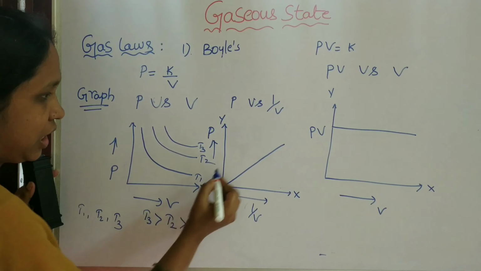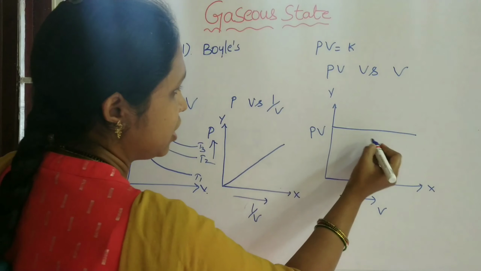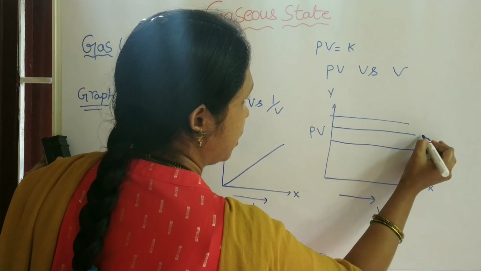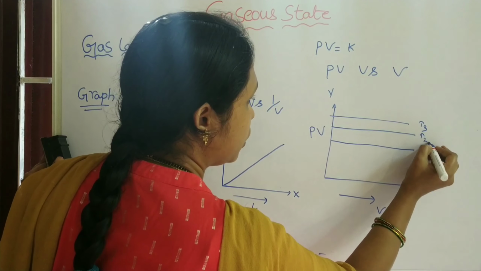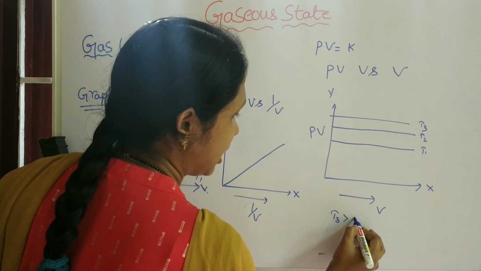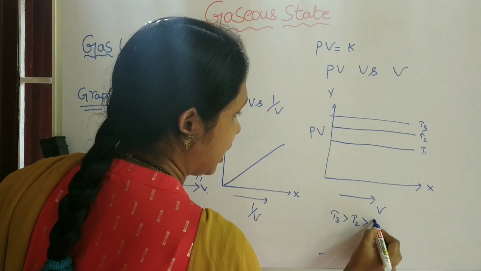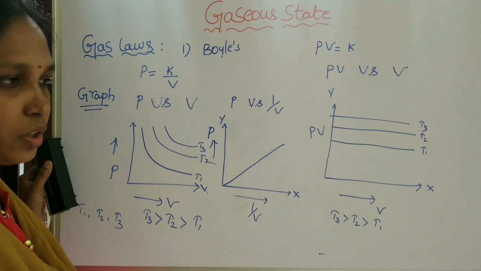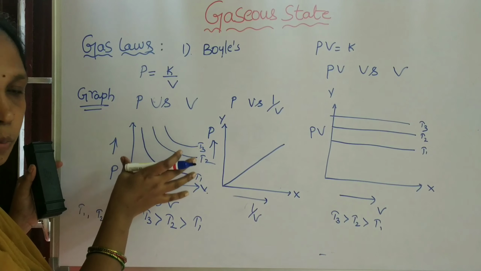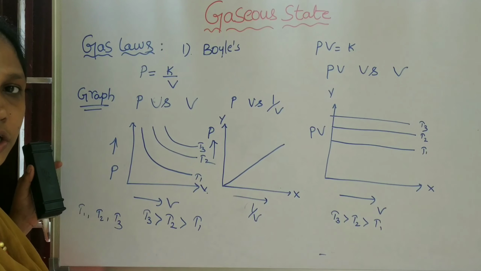Here also, at different temperatures T3, T2, T1, T3 is greater than T2 is greater than T1. This is a graphical representation of Boyle's law at different temperatures.